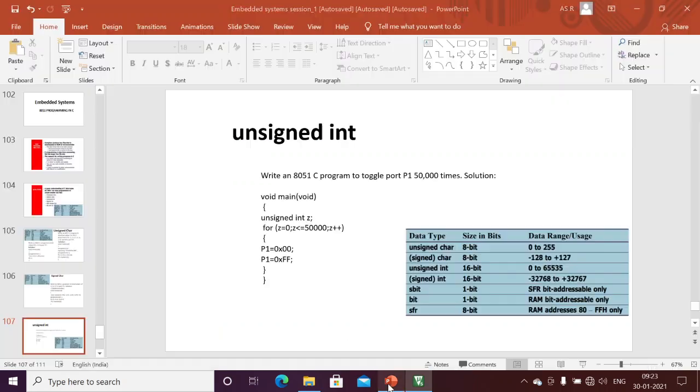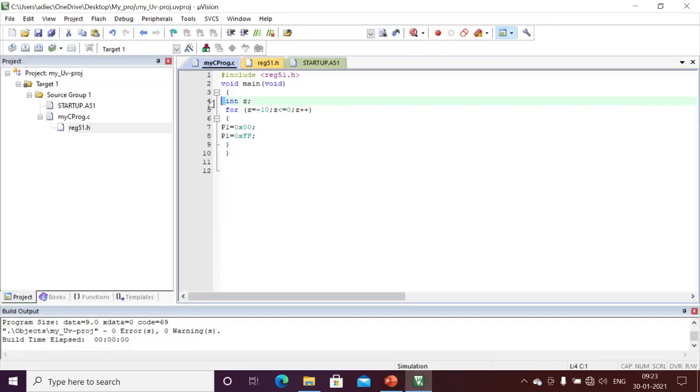If you want to repeat my loop from -32,000 to 0, we can also write the program. Here I can mention 32,000 instead of 10. I can write -32,000 if you want, and just use the signed int. If I'm not mentioning signed also, it's fine. This is optional. I just want to show you the negative indexing.